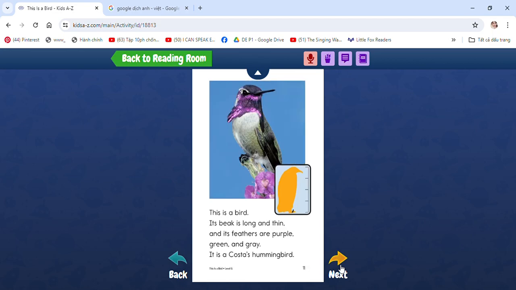It is a bird. Its beak is long and thin, and its feathers are purple, green, and gray. It is a Costa hummingbird.